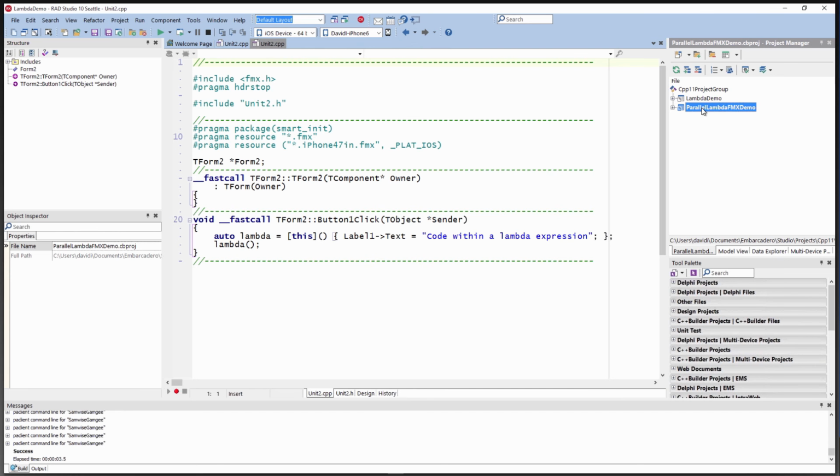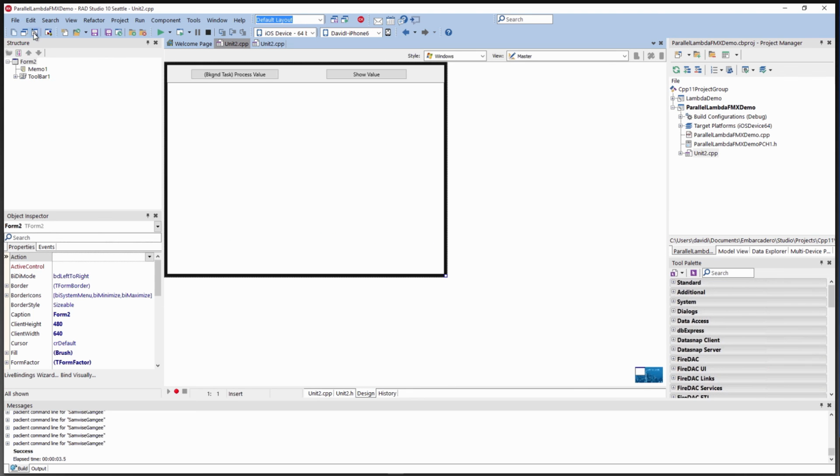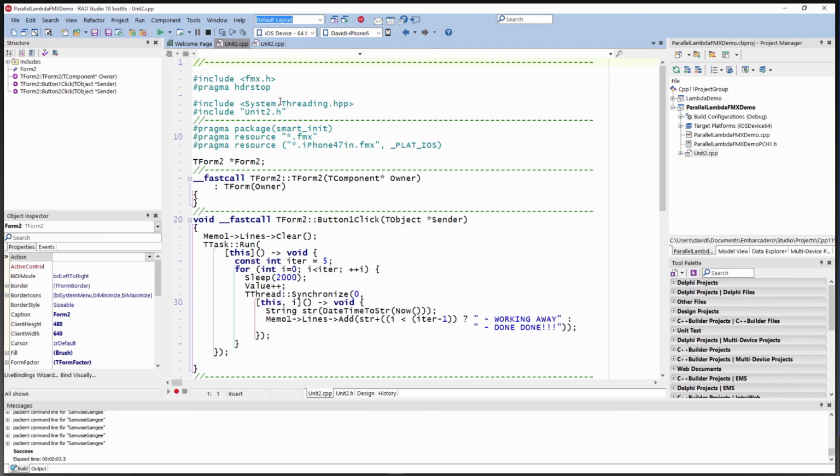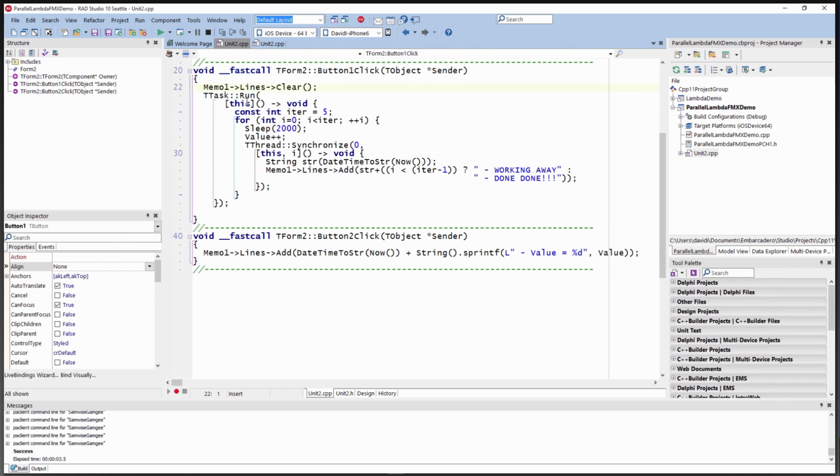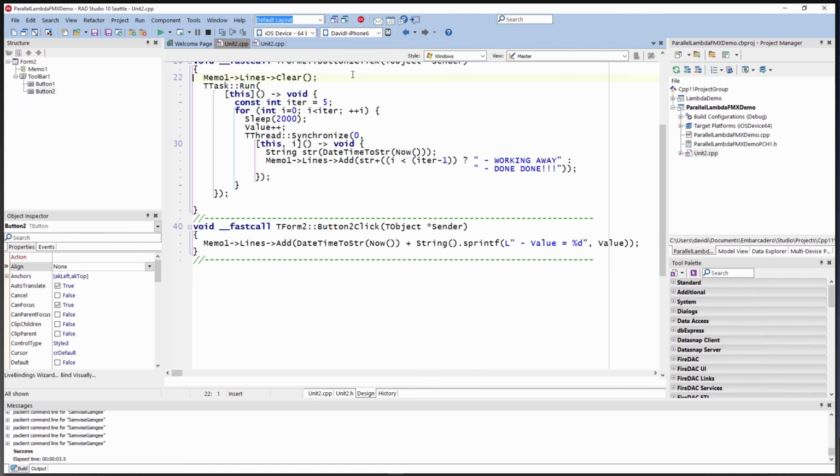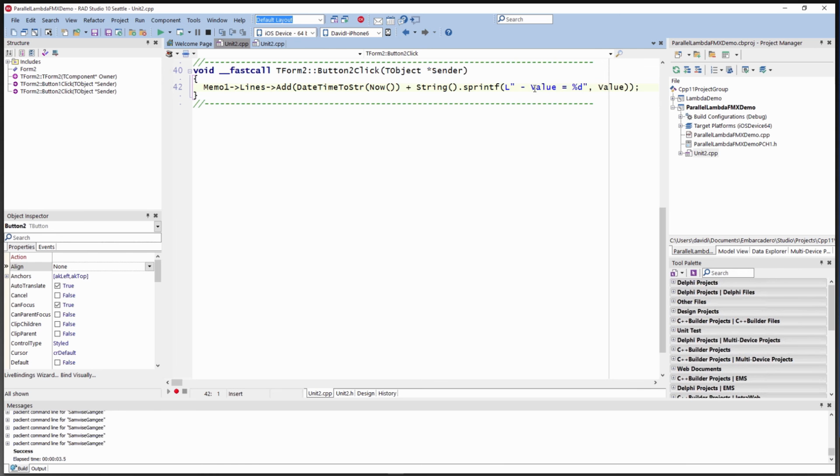We'll switch back to a second example in the IDE. This one is using the Parallel Programming Library that's part of the System.Threading unit. Here I've got the TTask::Run method, with a lambda embedded inside the call, again capturing the this pointer so that I can output information to the form. Then I've got an embedded lambda as well to do a thread synchronize so that I can add to the memo lines in the user interface. I've got two buttons, one that starts the task and a second button that will just display the current value of the variable value.